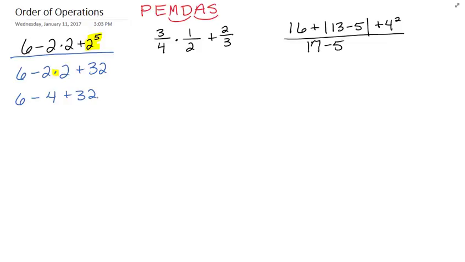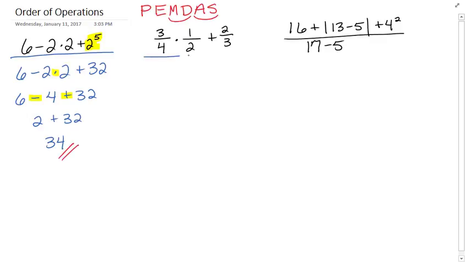Now we get to addition and subtraction, and remember, we can do addition and subtraction at the same time, but we do them in the order that they appear. So sometimes subtraction will happen before addition. This is a good example because see that all we're left is addition and subtraction, but if we move left to right, we're going to do the subtraction first. So it'll be a 6 minus 4 is a 2, and then plus 32, and then finally we can just add those to get a final answer of 34.